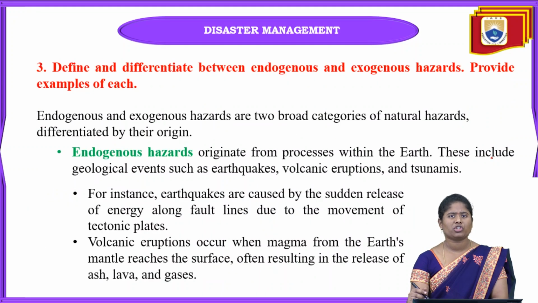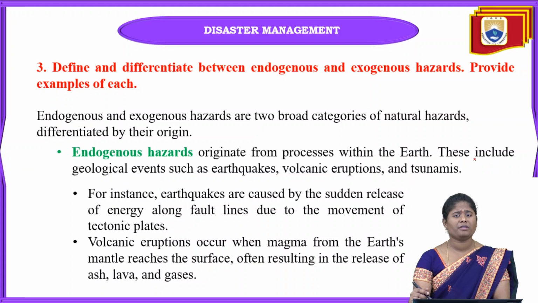And coming to the next question, that is: define and differentiate between endogenous and exogenous hazard. Provide examples of each. Here, endogenous is nothing but earthquakes and also volcanoes and also tsunamis. Due to the earth's internal processes only, these endogenous hazards can be seen. Exogenous is nothing but earth's external processes. Due to the earth's external processes, these exogenous hazards can be seen, like tsunamis, floods and also droughts, etc.